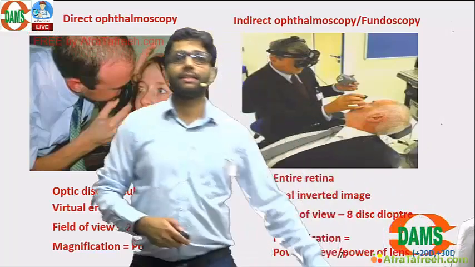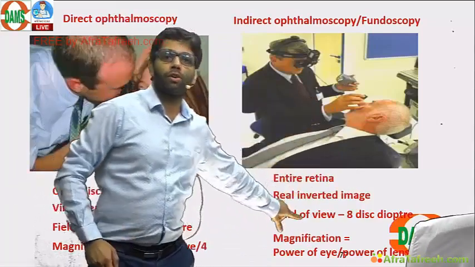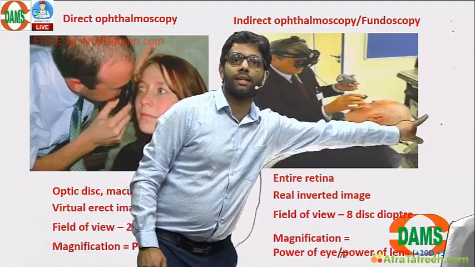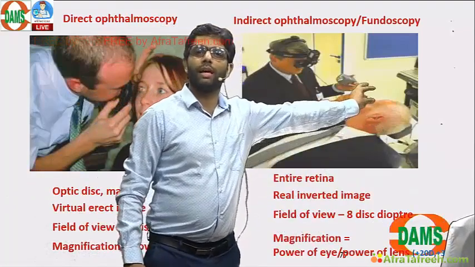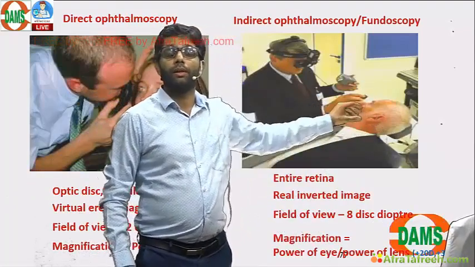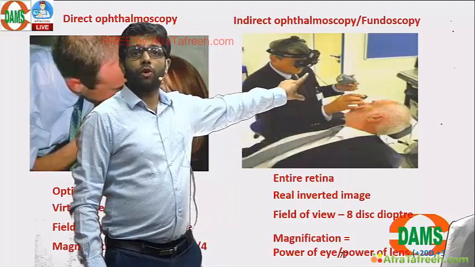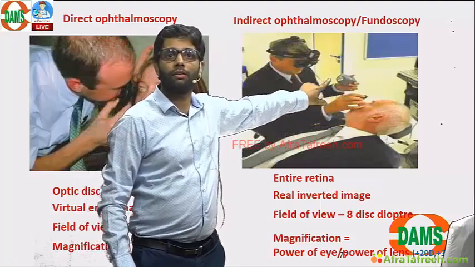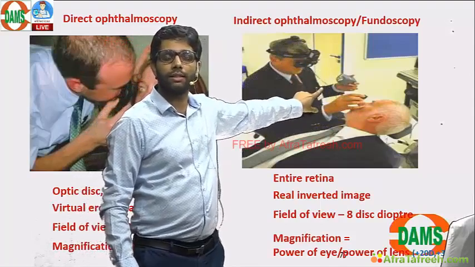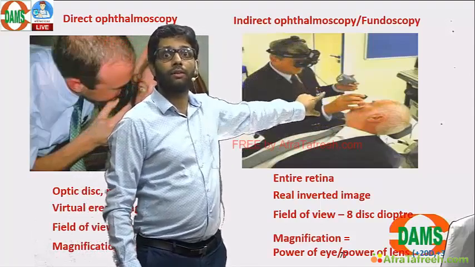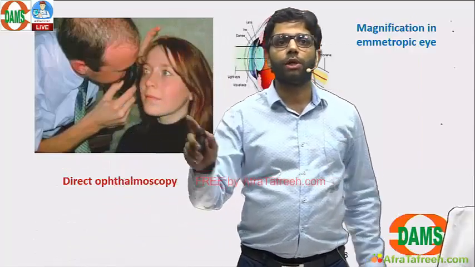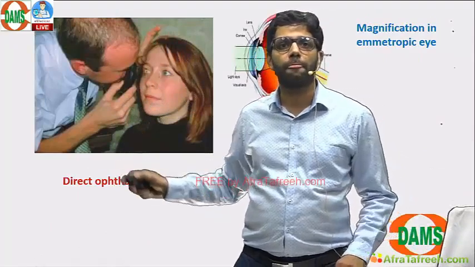Here, there are lenses in the doctor's hand. Power of the eye divided by the power of the condensing lens used. The condensing lens in the doctor's hand can be 20 diopter, 30 diopter; that will be given to you. The real inverted image is formed between the doctor and the condensing lens. Retina is a real inverted image. Magnification of an emmetropic eye in direct ophthalmoscopy is 60 by 4.